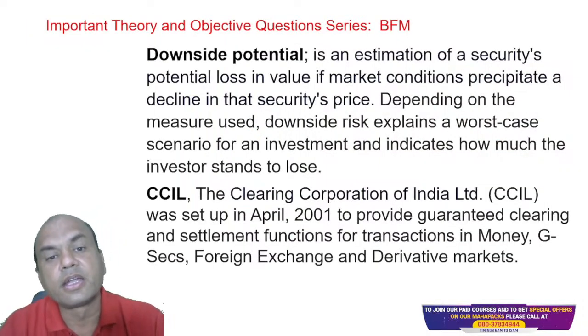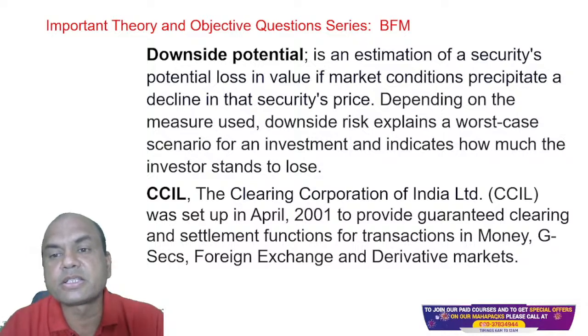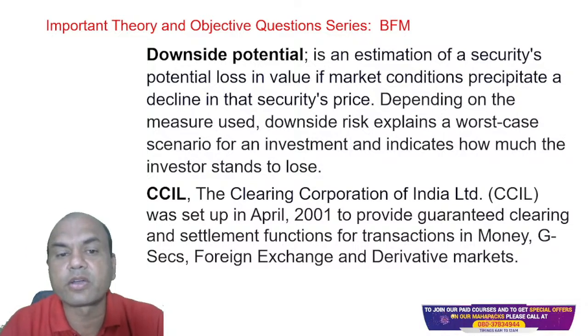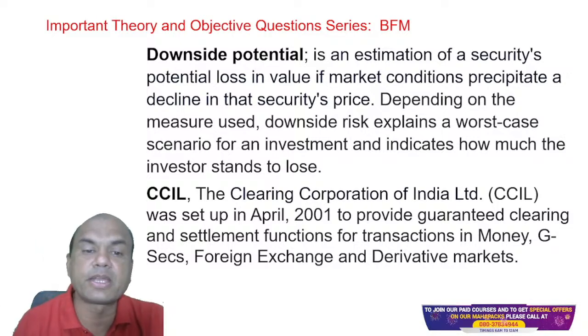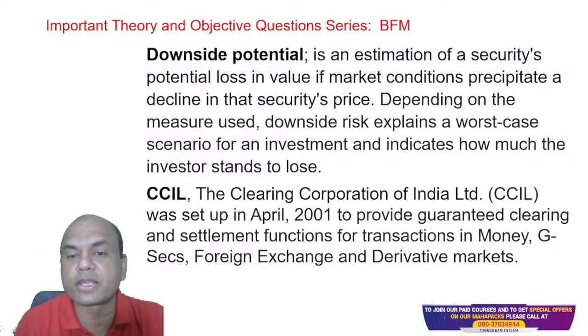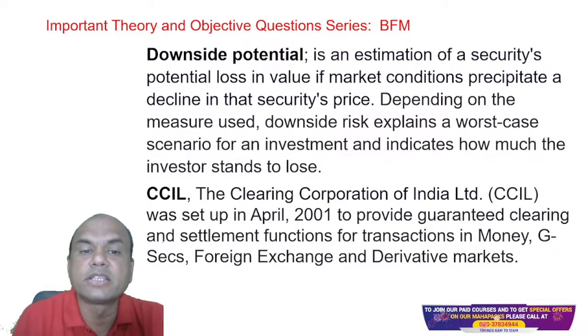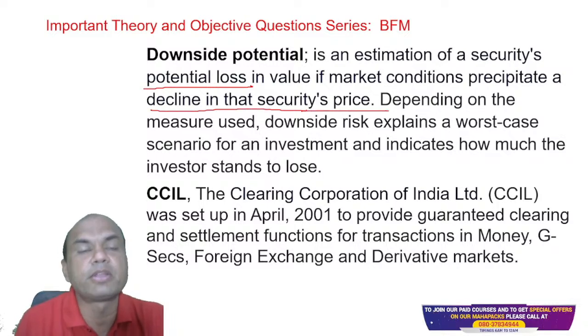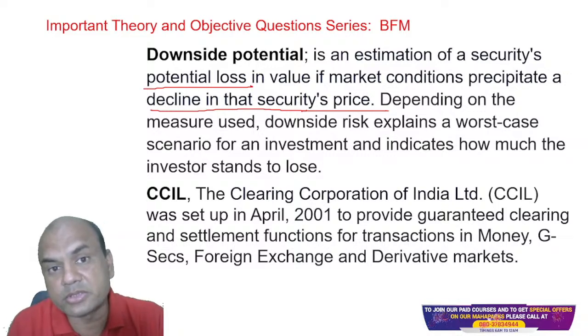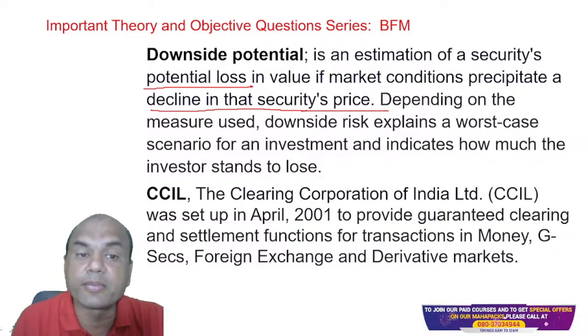Next one. Downside potential. It is the estimation of a security's potential loss in value if the market conditions precipitate a decline in the security's price. Keep it very simple: potential loss due to decline in price of the security. For example, we have studied this in our ABM also, or in our JIB also.